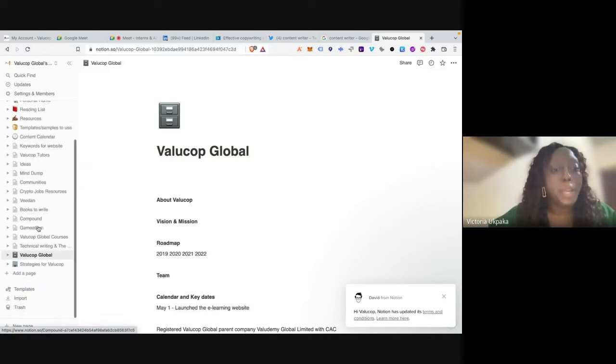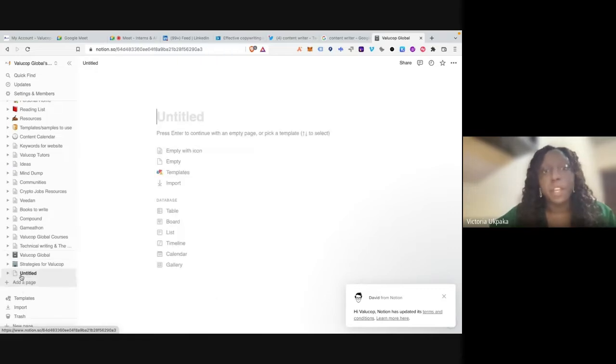So you can create your own pages, like that, add a page. When you set up your Notion and create your account, on the web you can create a page. Same thing with the mobile, you can create a page. So this page now, I can just easily call it anything. See how I did my own, based on what helps me to stay organized. It helps me to be able to gather all my content.